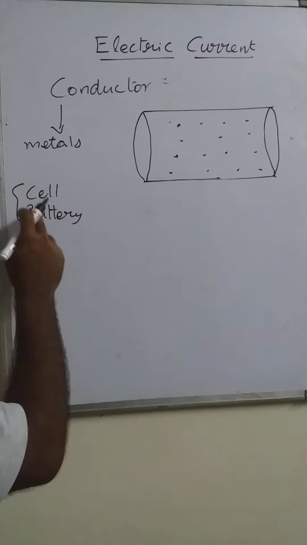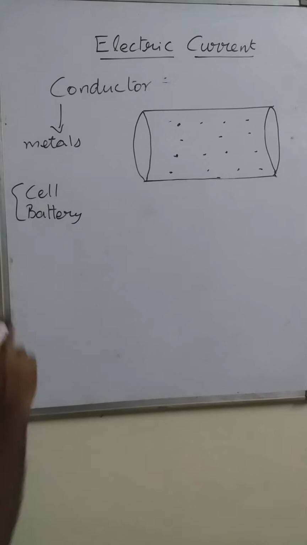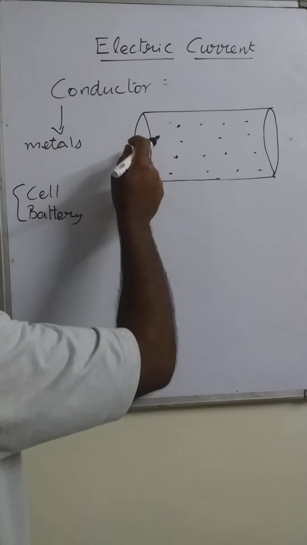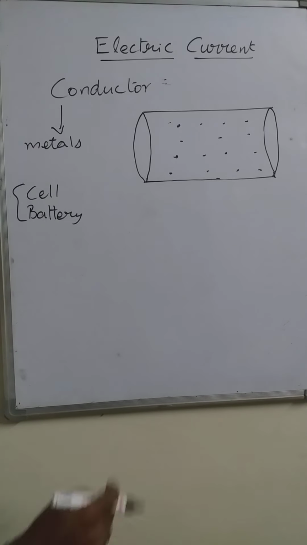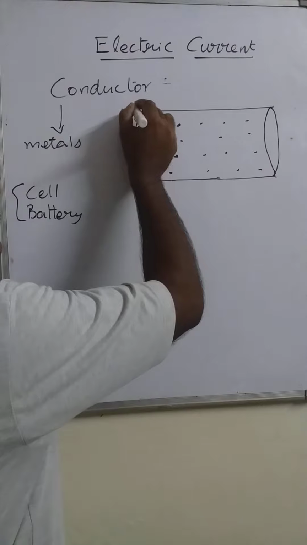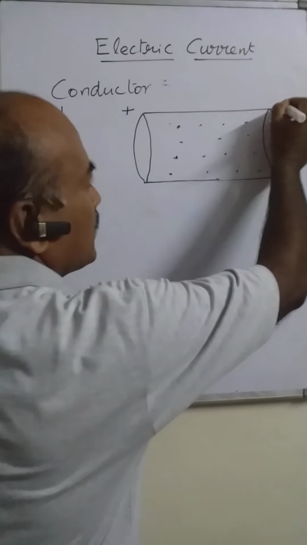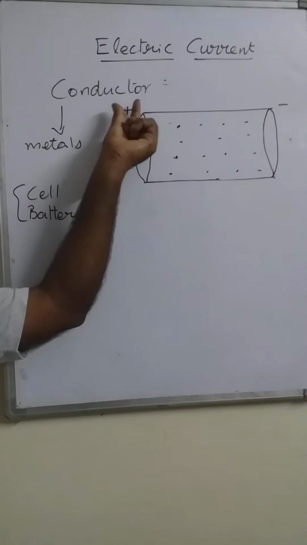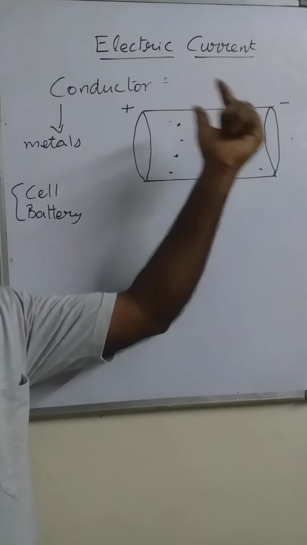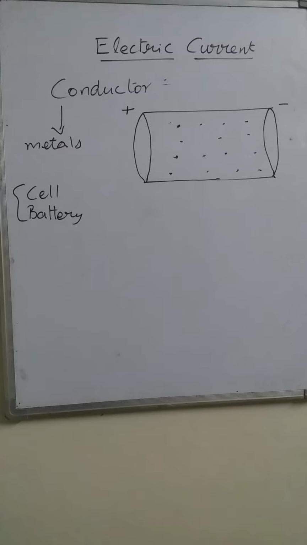Let us assume that the source is connected across this conductor with the help of wires. This terminal is connected to the positive and this is connected to the negative. So for this conductor, this is the positive terminal and this is the negative terminal, because a cell always has two terminals. These things you have studied in the earlier classes also.